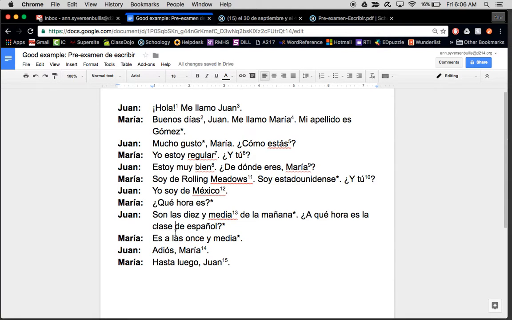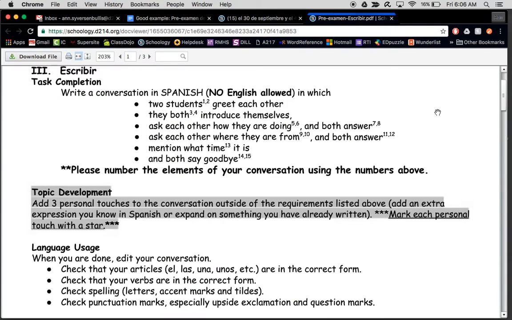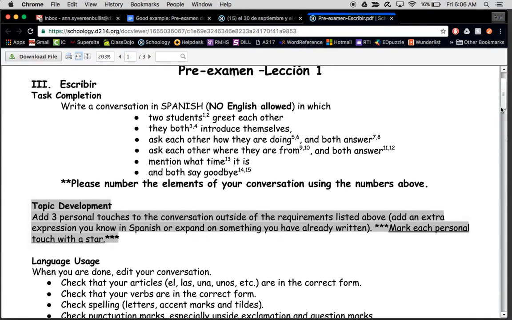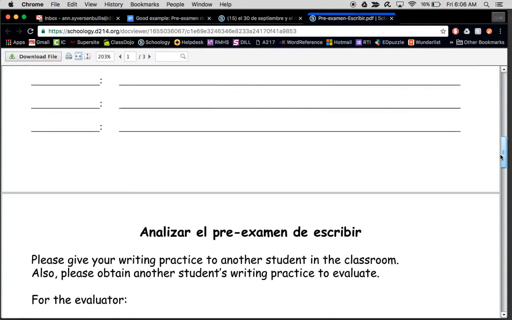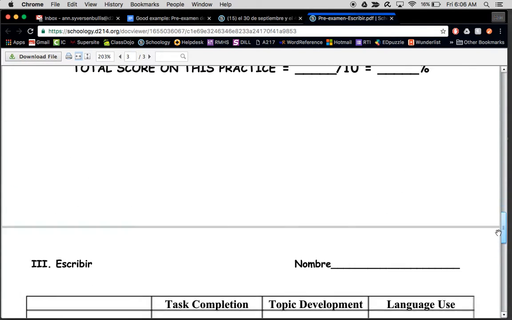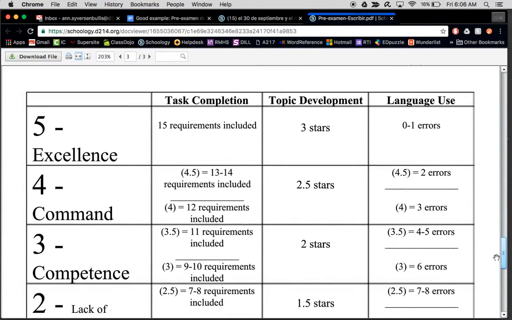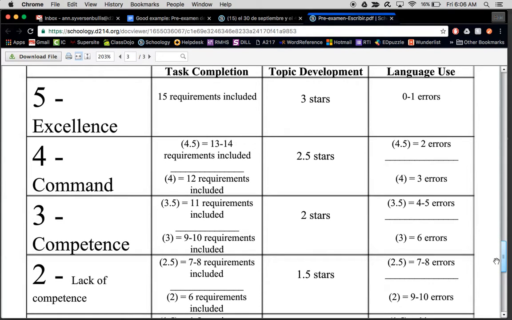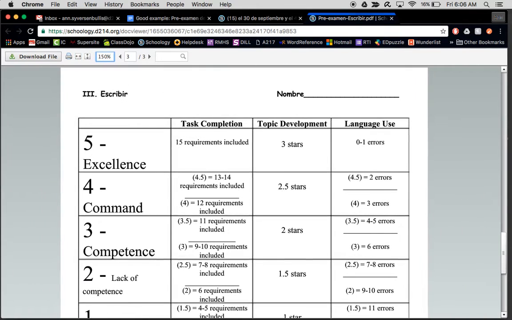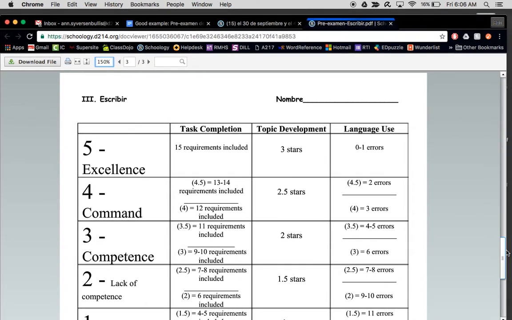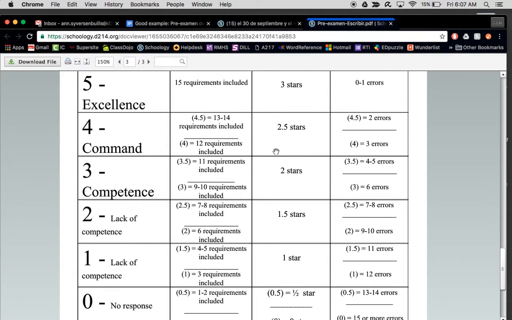Now you might be asking yourself, why do I need to include extras if it only says 3? The reason you'd want to include extras is because what happens if one of them's wrong? If I only include 3 and one of them's wrong, then I only have 2 personal touches. And if you notice down here, for topic development, it's on a 5-point scale. If I only have 2 personal touches, that's only going to get me a 3 out of 5.